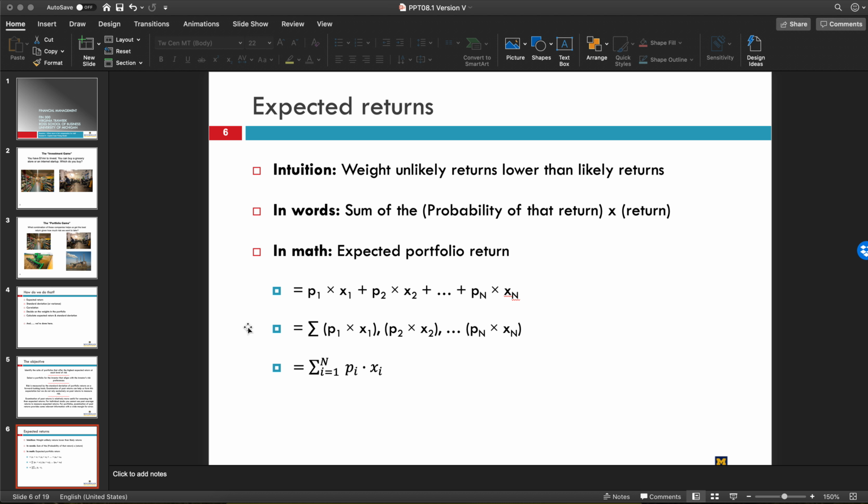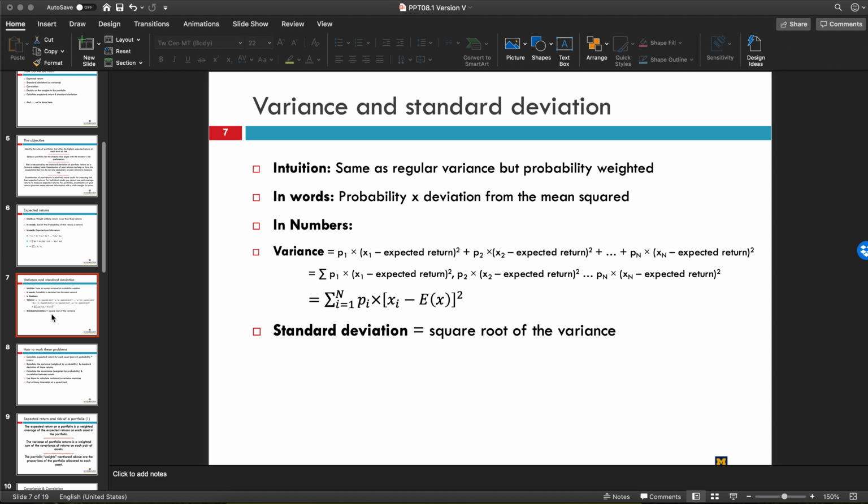So in that case, there's two options. One option is the awesome case where everything goes well, and one option is the really, really crummy case and everything goes poorly. And so when we're calculating expected returns, what we're doing is taking the probability of the awesome case times the return that we would get in that awesome case, plus the probability of the crummy case times the expected return in that situation. So in words, we are going to take probability times return and sum them together. We'll see that in a second.